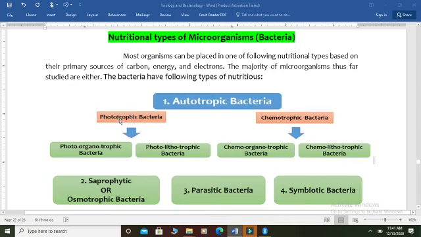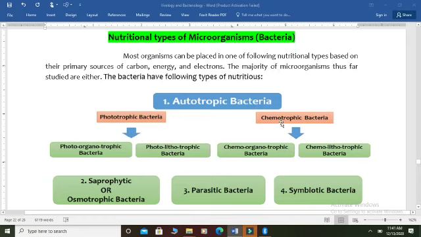The phototrophic bacteria are further divided into two categories. The first one is the photoorganotrophic bacteria, meaning those bacteria which use sunlight, but use organic compounds for the preparation of their food. And the second one is the photolithotrophic bacteria, which are much more common as compared to the photoorganotrophic bacteria, and they use sunlight as well as inorganic compounds for the preparation of their food material.